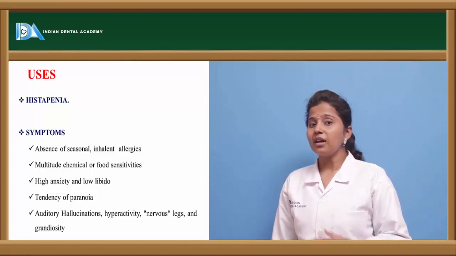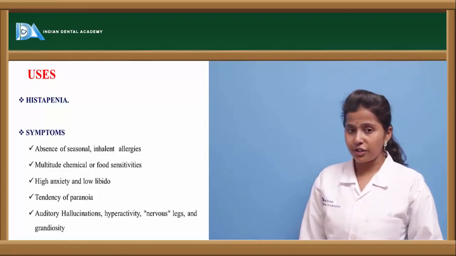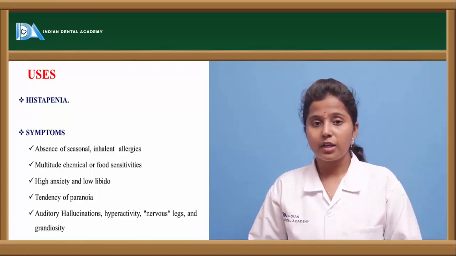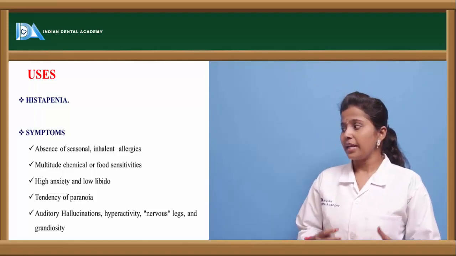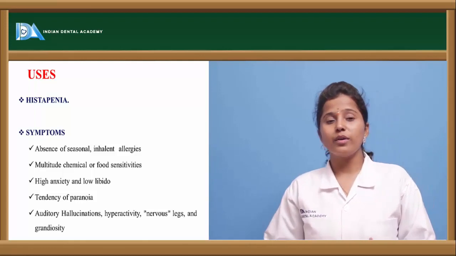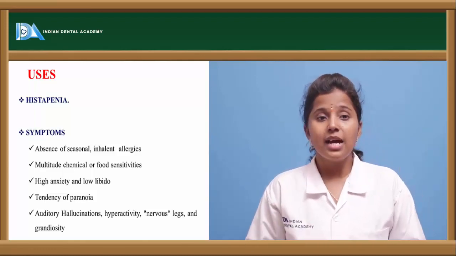Histapenia shows symptoms like absence of seasonal or inhalant allergies, because when histamine is in lower concentration we see fewer allergic reactions, and also high anxiety and low libido.